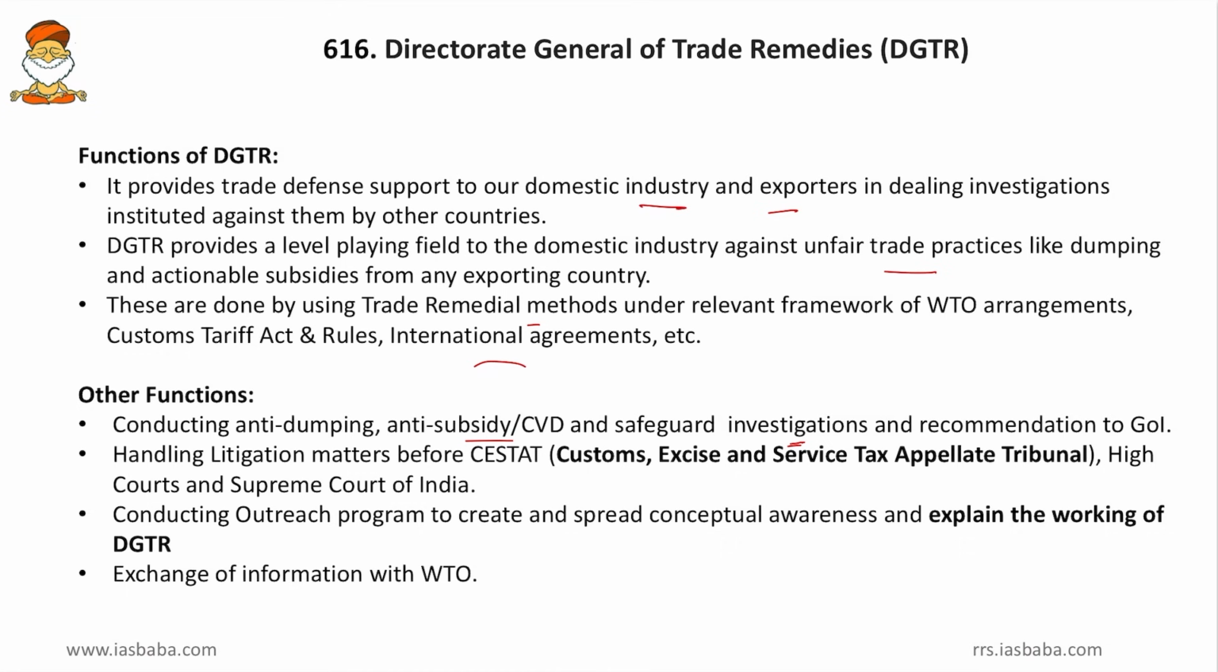Then, handling litigation matters before the CESTAT, that is the Customs, Excise and Service Tax Appellate Tribunal. Any trade disputes undergoing trials in this Tax Appellate Tribunal, and other cases in High Courts and Supreme Courts, DGTR will litigate all those cases. Then, conducting outreach programs to create and spread awareness and explain the working of the DGTR. Then, exchange of information with WTO. Any change in the rules or any other disputes will be informed to the WTO by the DGTR. So these are the functions of DGTR.